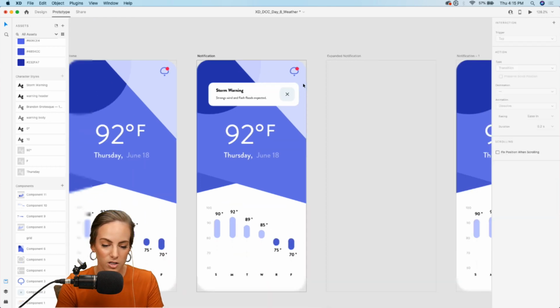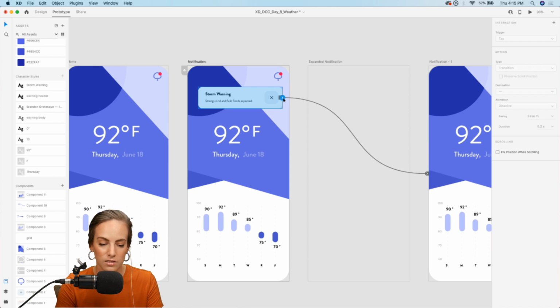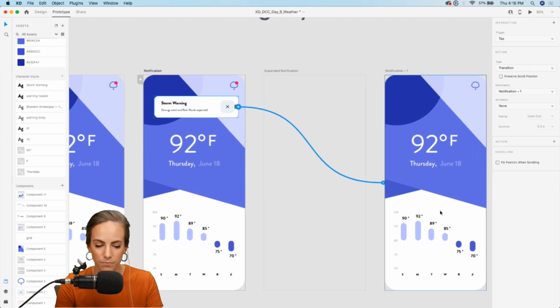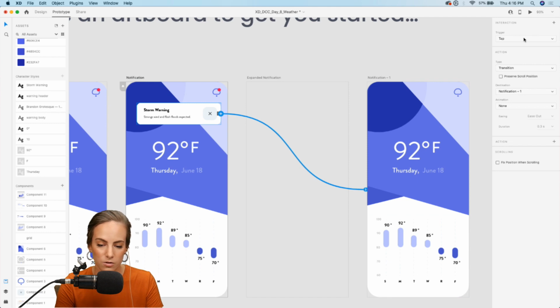So let's go back into the prototype tab. And again, you'll see here, if you've never done multiple interactions before, you can just drag from the same area. So let's select, instead of just this little close icon, the whole message area. And again, we can just drag this right over. And for this, we want the interaction to be drag, and we want the type to be auto animate.